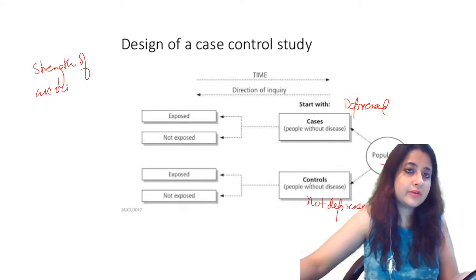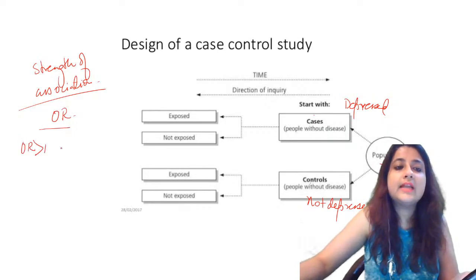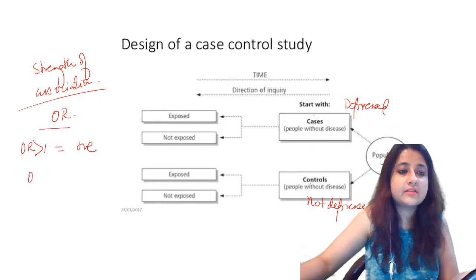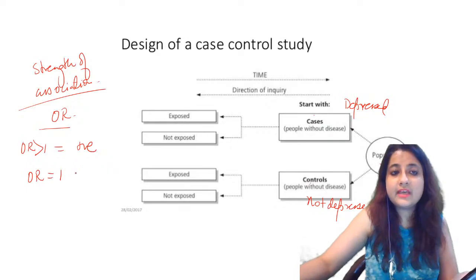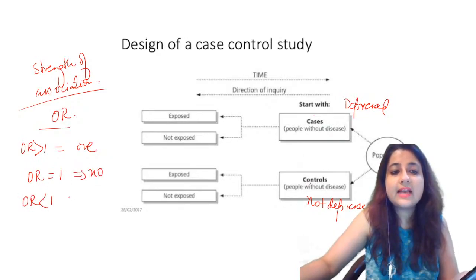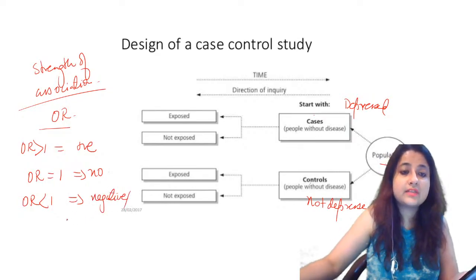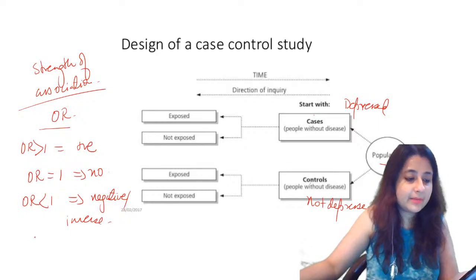What is the measure of strength of association in a case control study design? It is odds ratio. Odds ratio more than 1 is equal to positive association. Odds ratio equal to 1 implies no association. Odds ratio less than 1 implies negative or inverse association. Am I clear, everybody? Okay.